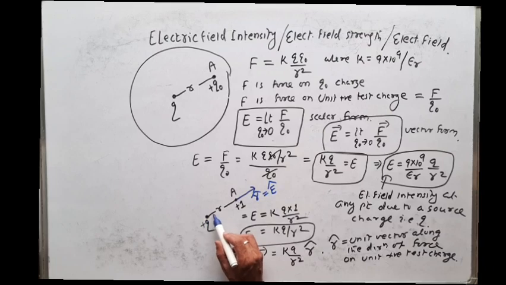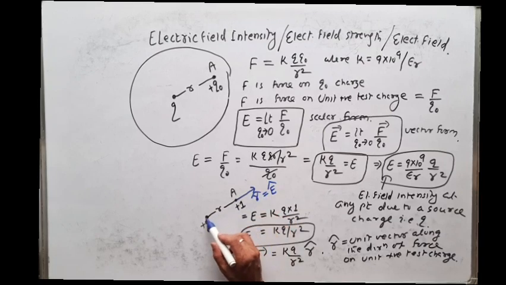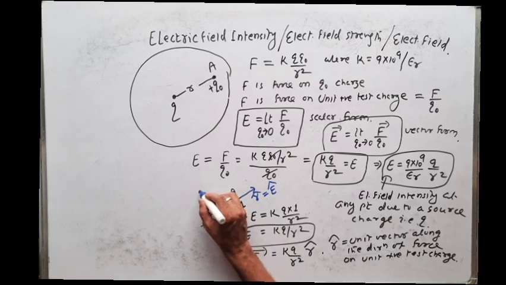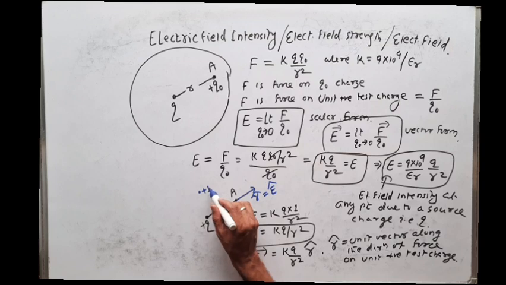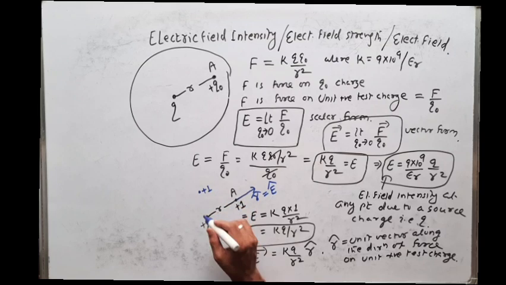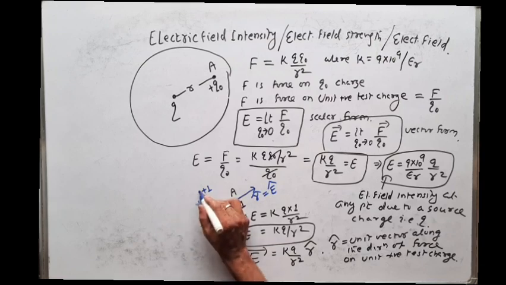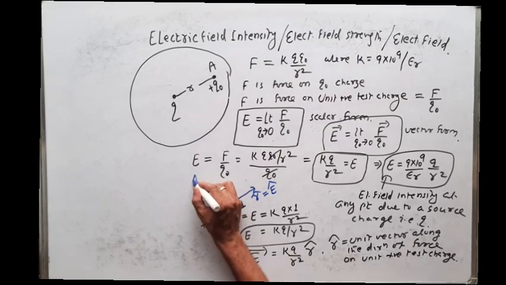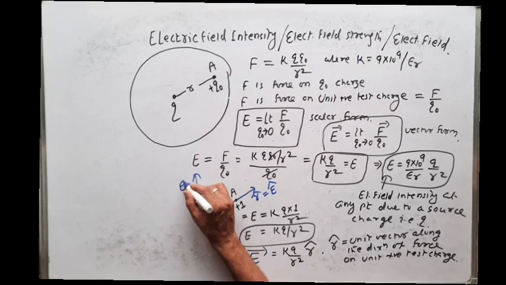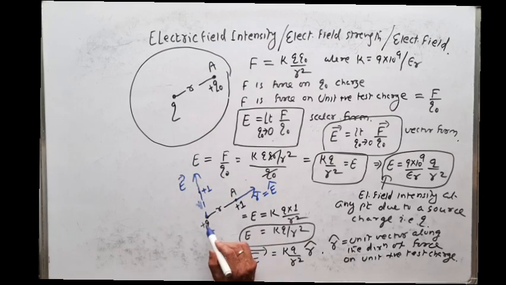So the electric field direction is always away from a positive charge. Suppose I keep plus 1 here. If I keep a unit positive test charge freely, then this positive test charge will move along this line. So this is the direction of the electric field intensity. So electric field intensity is always away from a positively charged body.